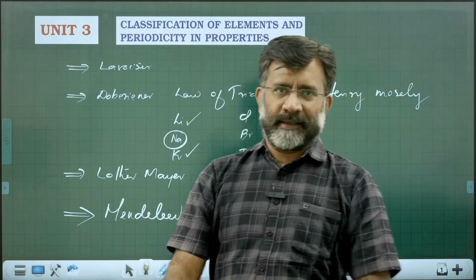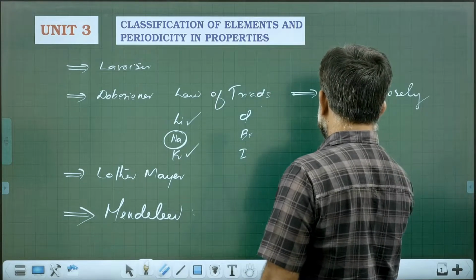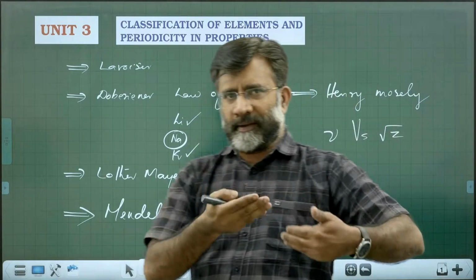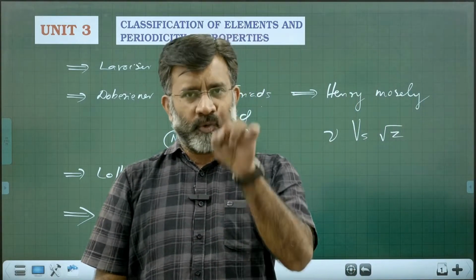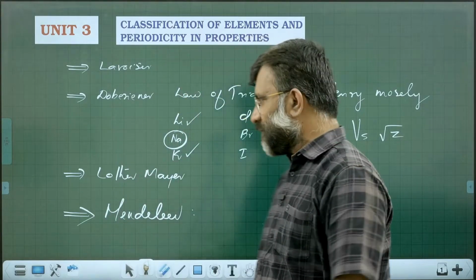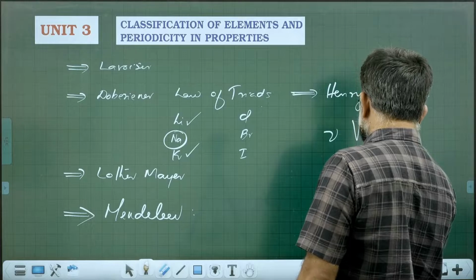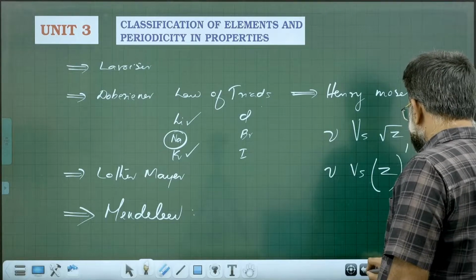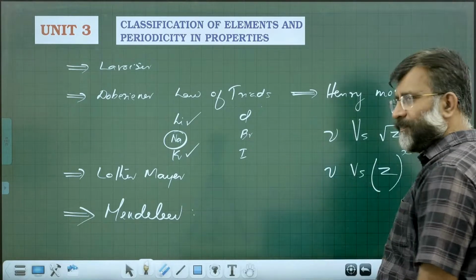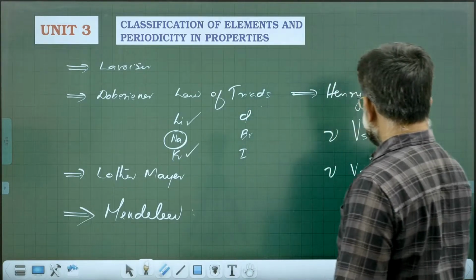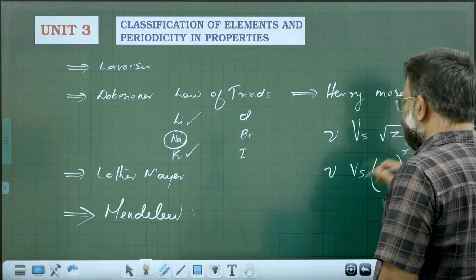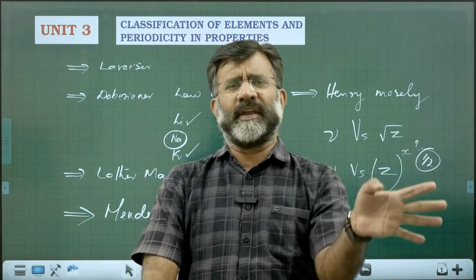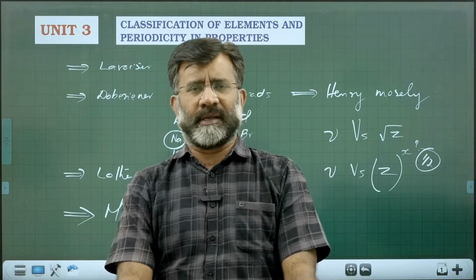It is there in the NCERT. Frequency of X-ray versus root of Z. He made some plot and analysis, and that was a question for the latest JEE Mains examination. Nu versus Z^x, when plotted as a graph, gives a straight line. What is x? Very simple. Nu versus root Z, so x is half: root of Z, root of atomic number. That came straight from NCERT to the JEE examination.